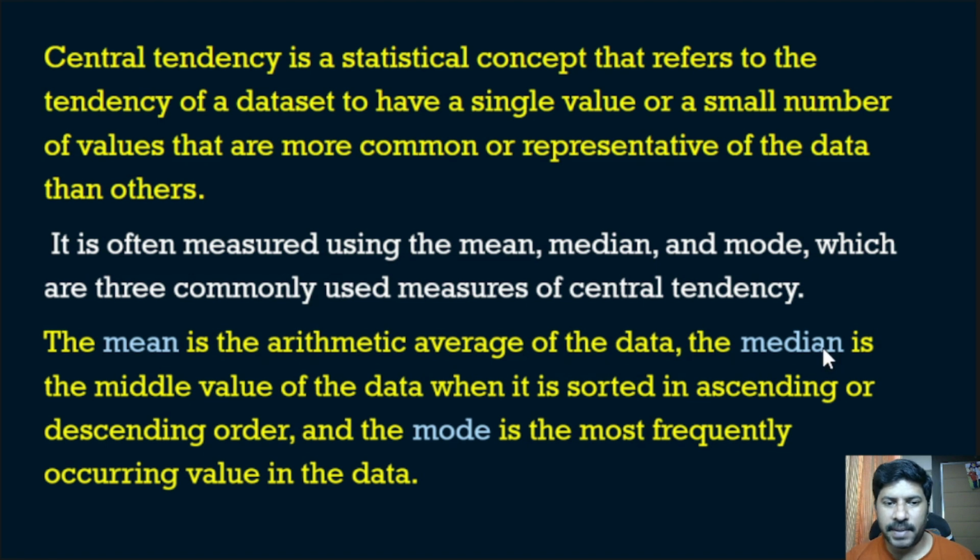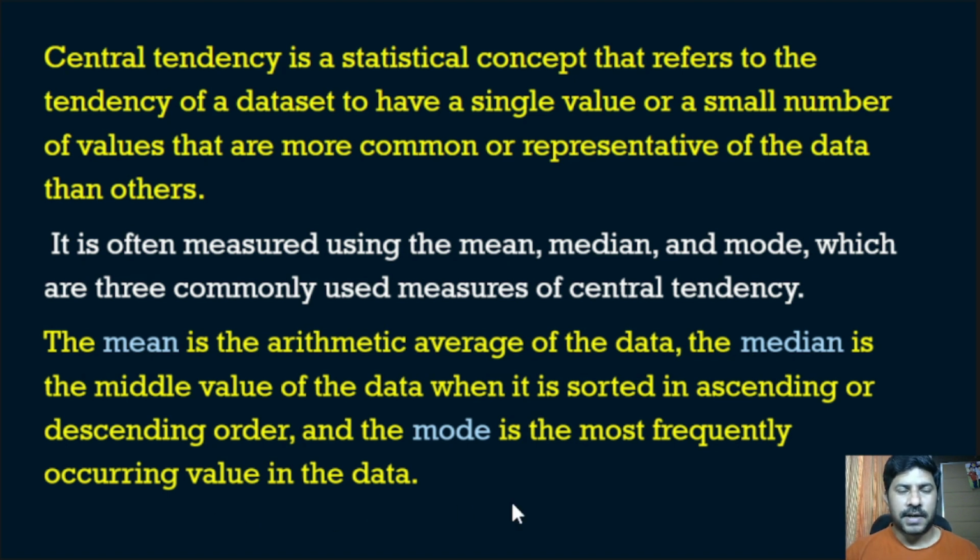Then median means the middle value of the data when it is sorted in ascending or descending order. If we arrange the data in ascending or descending order, then the middle number will be the median. And mode means the most frequently occurring value in the data.